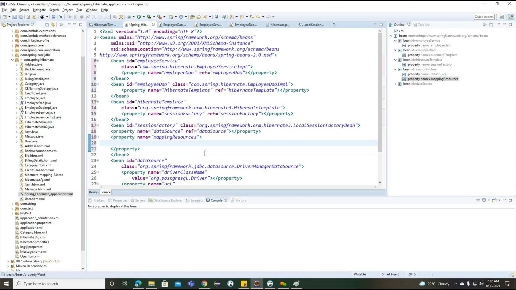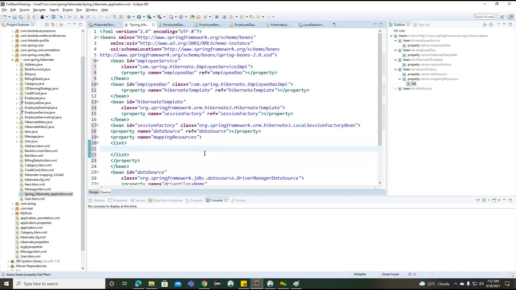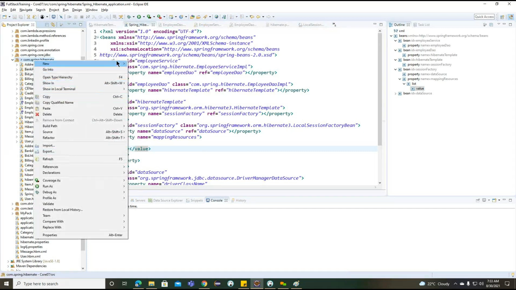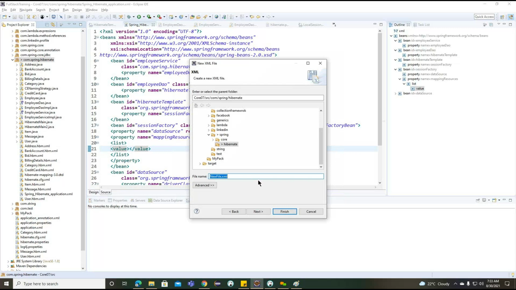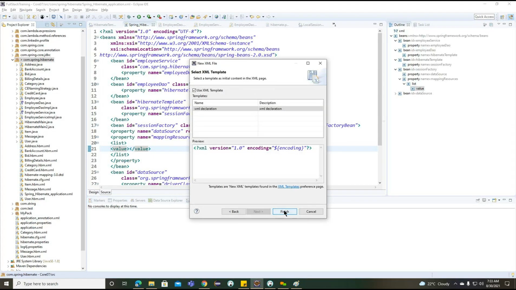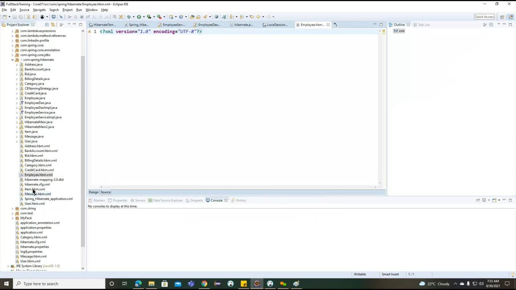How many HBM files do you have? All the HBM files we can define inside this property. I'm going to work with a list here, and internally I want to work on the value. Now we'll create one mapping document. What mapping document can we create here? An XML file, employee.hbm.xml.